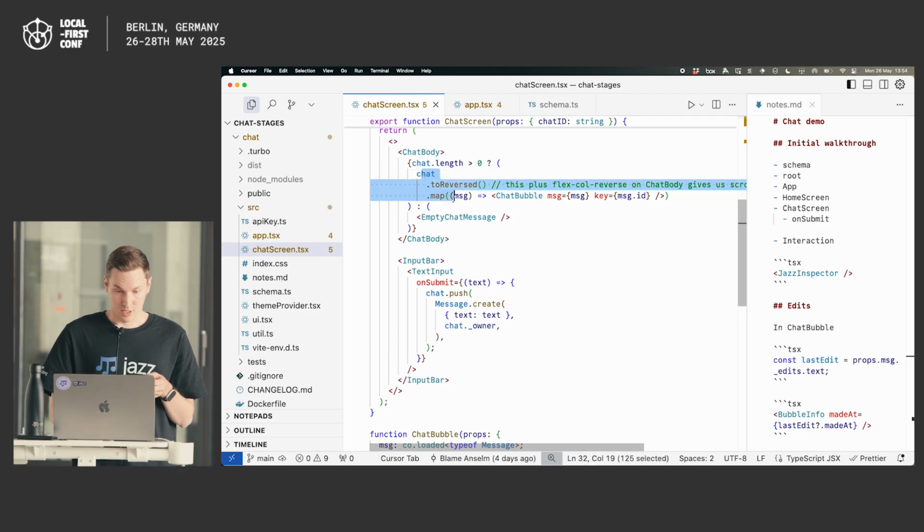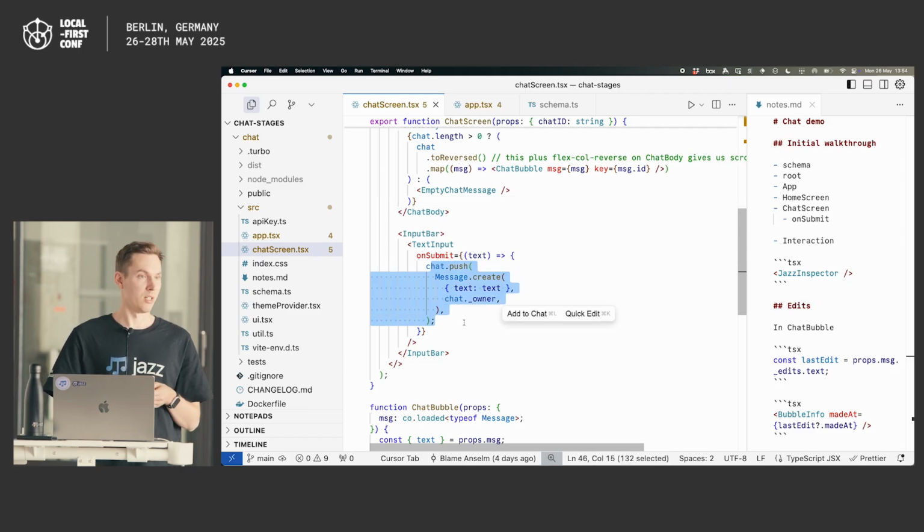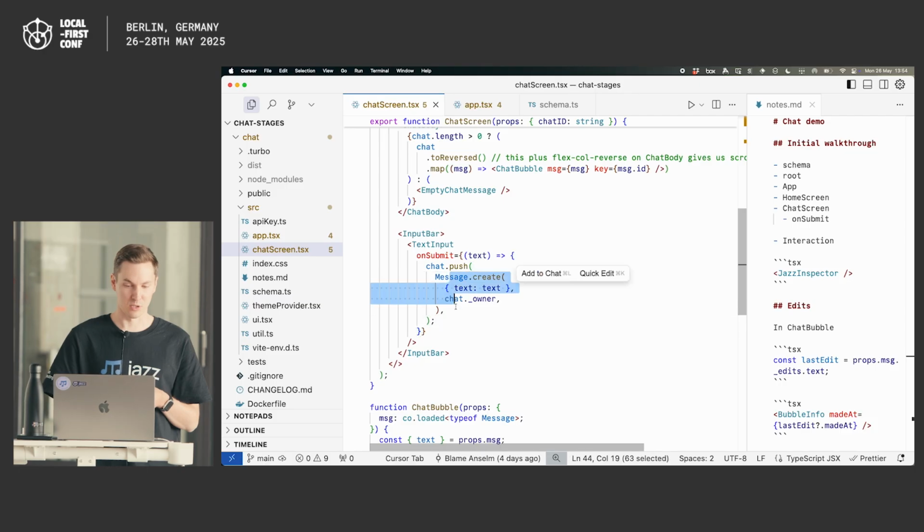You can see I kind of map over it, reverse in time, and render this chat bubble. And that's what we see happens. Again, if we look at the text input at the bottom, all that does just reads like something that you would have mocked up around local JavaScript objects. You just push a new message to the chat.